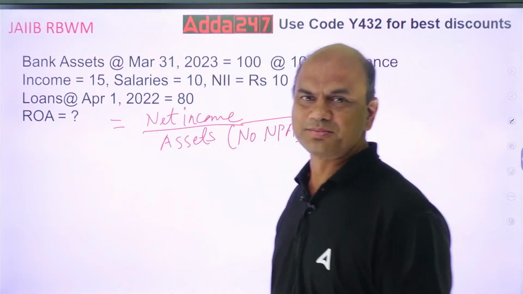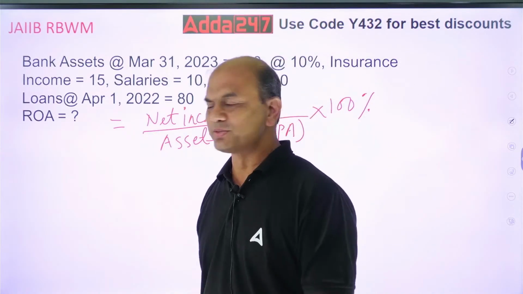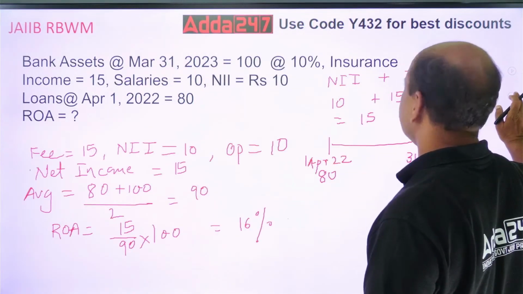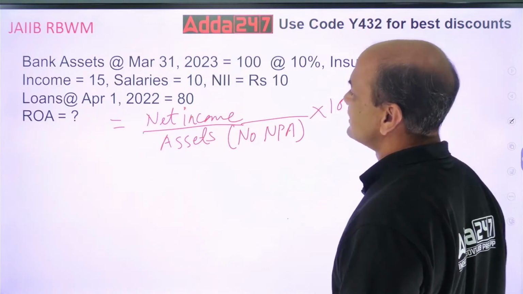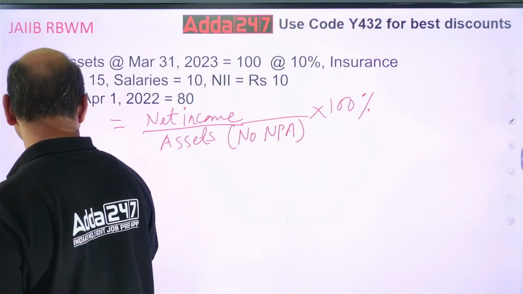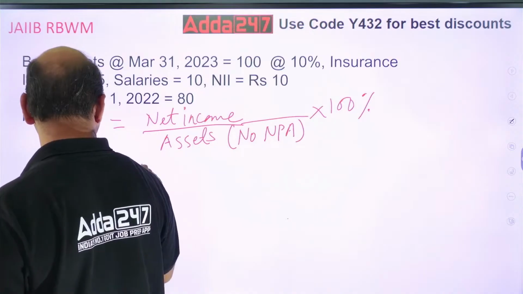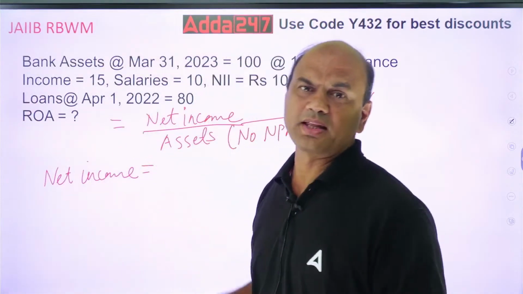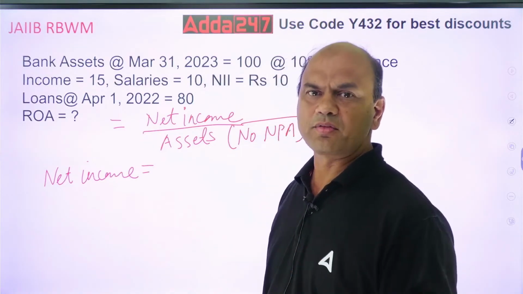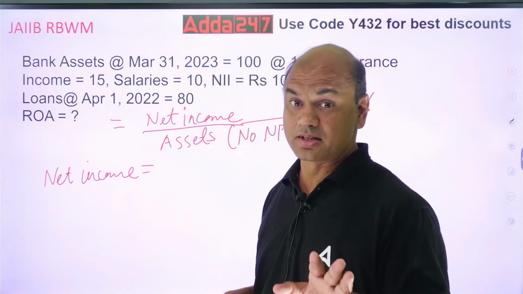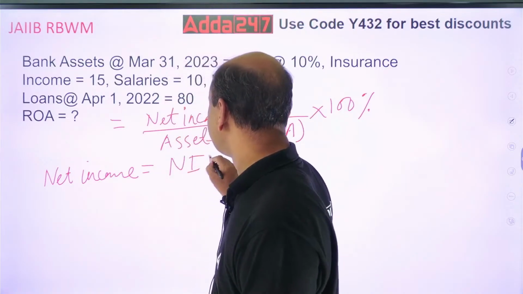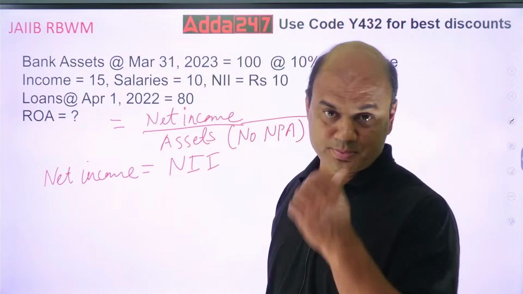But what is net income now? Now this is another formula. Net income equals NII, or we call it spread, plus other income, minus expenses. Now what are the incomes for any bank? Any bank will generally have two types of income. One is your NII, or we call it spread.